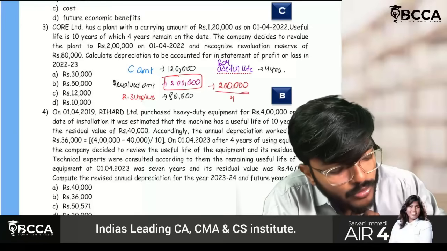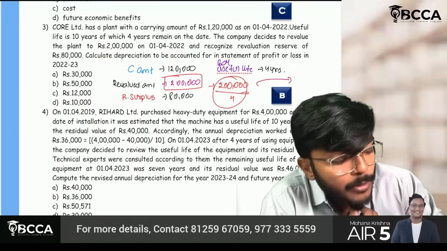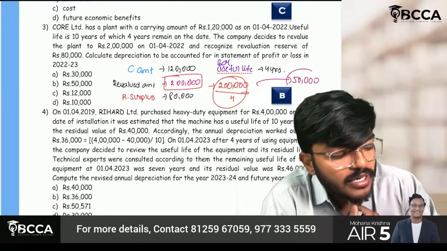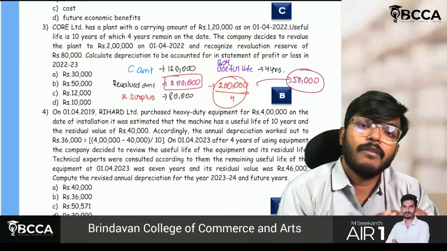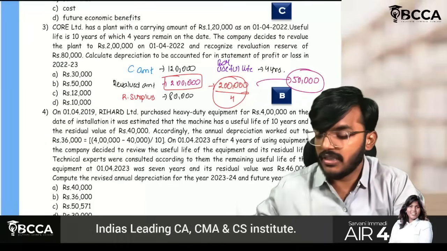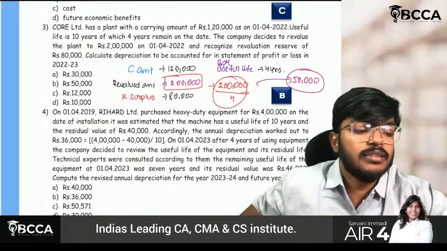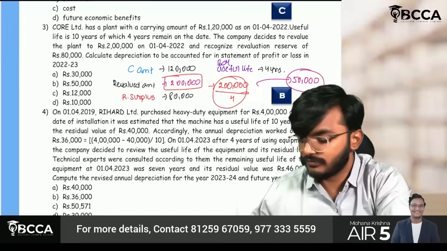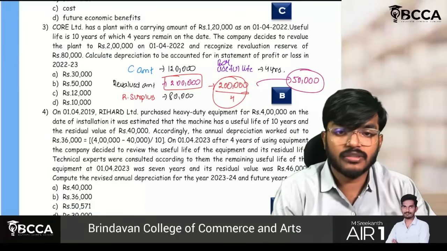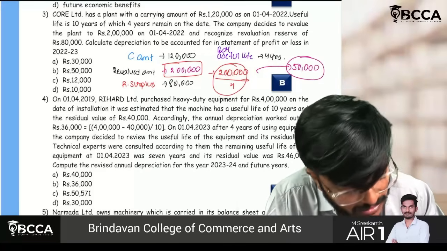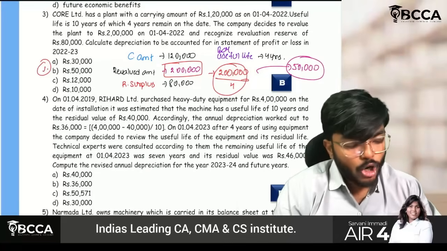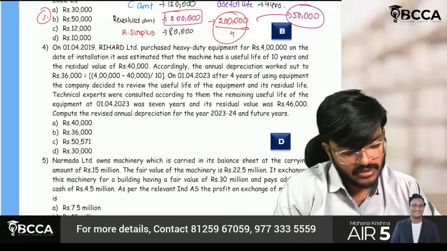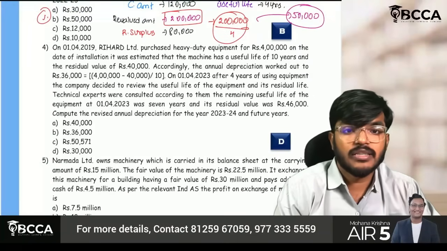So 2 lakh by 4 gives 50,000, which will be the amount of depreciation charged every year. I hope you have understood this question. So option B will be the correct answer. The question is very, very simple.